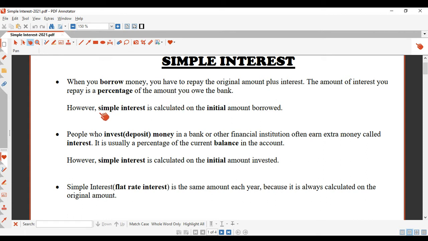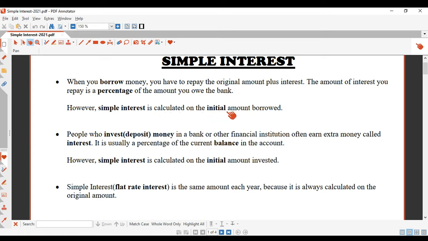How is simple interest different to that? Simple interest is calculated on the initial amount borrowed. So it's not based on the amount that you owe, because as you repay a loan, the amount that you owe reduces, and that means the interest you repay also reduces because it's being calculated on whatever you owe the bank. So if you've paid off half your loan, the interest is calculated on the half of the loan that you owe the bank. Simple interest is different though.